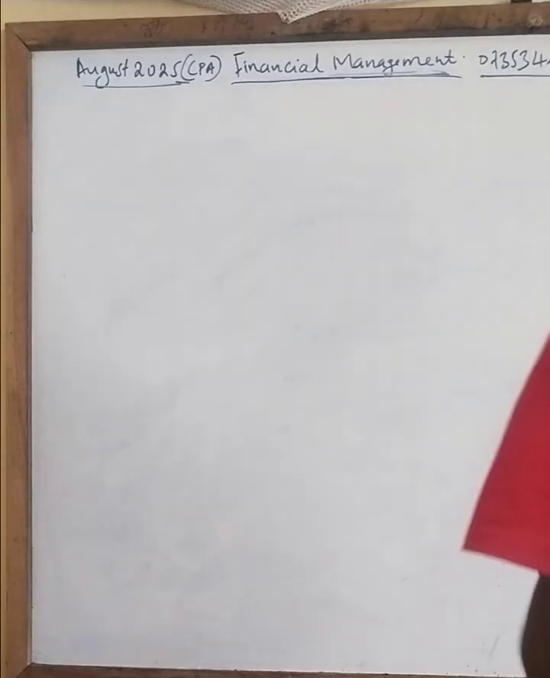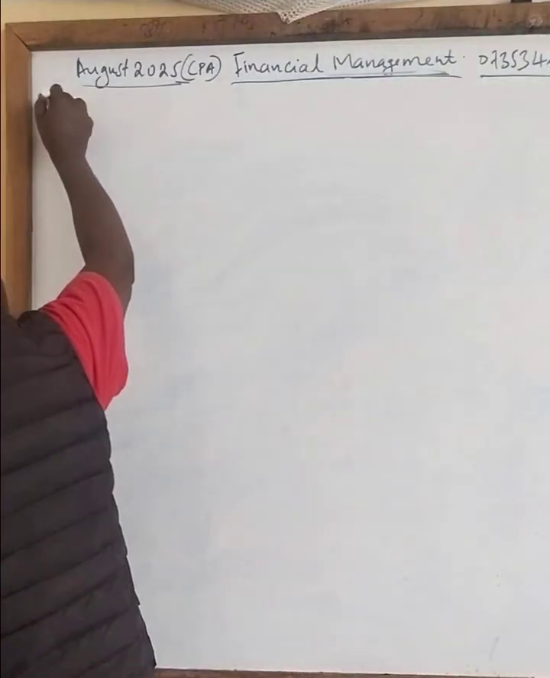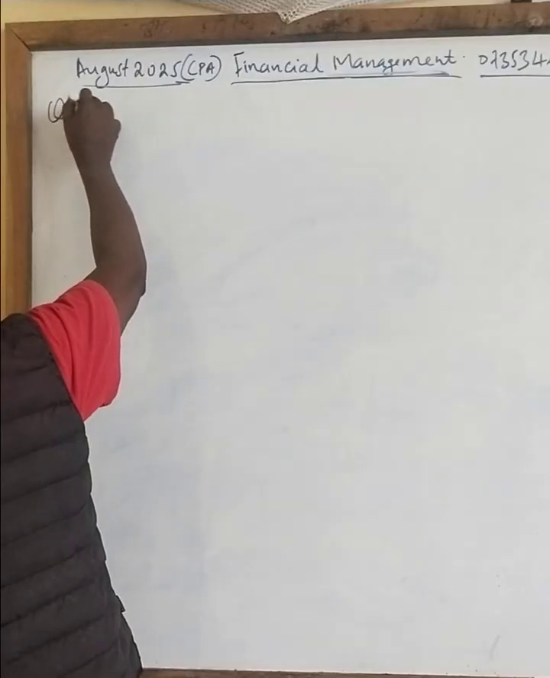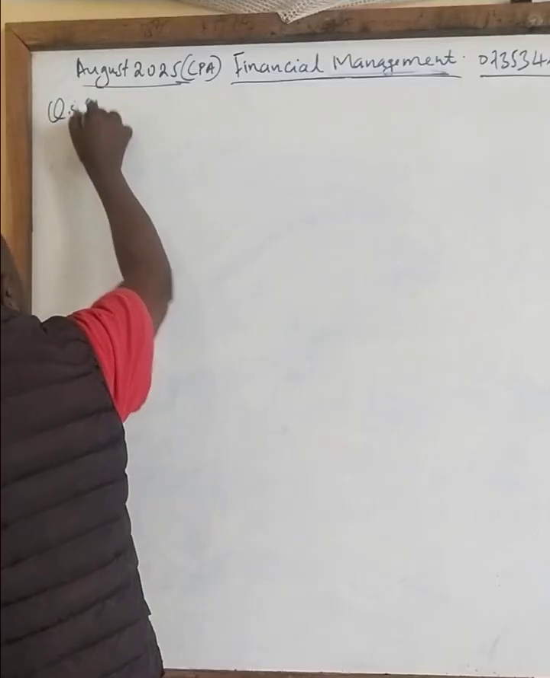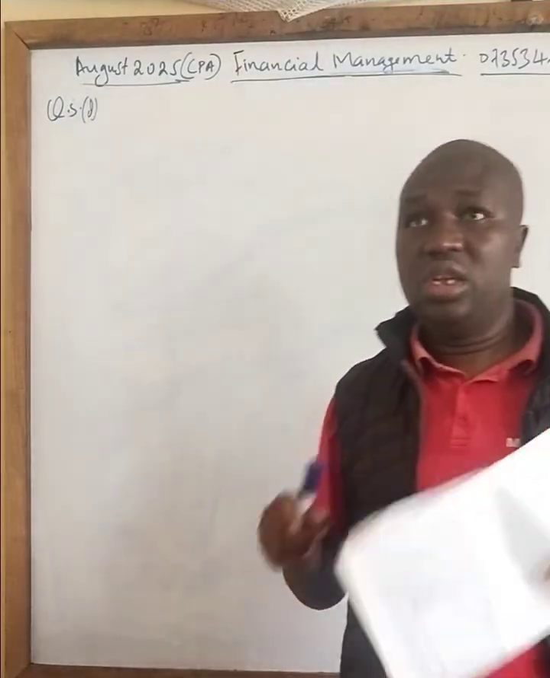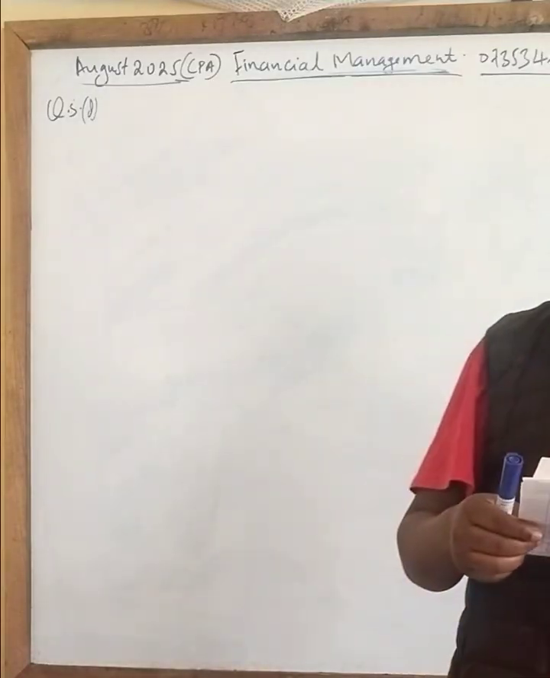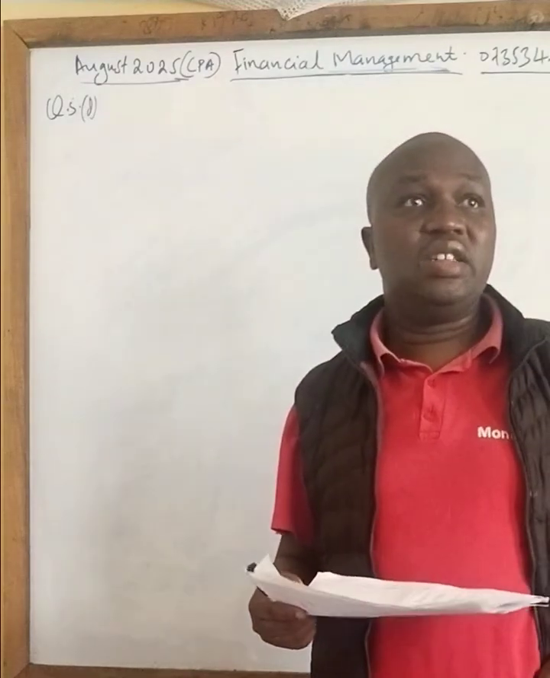Okay, let's begin from question 5. I want to begin from the end. Question 5D. So question 5D is about net asset valuation. This is about the valuation of assets in an organization.